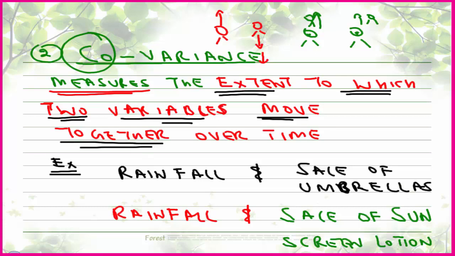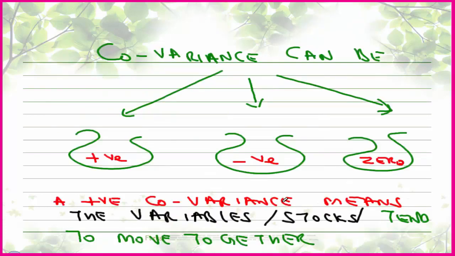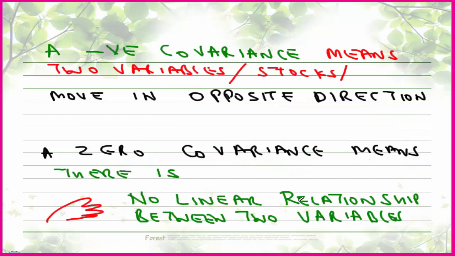So just see the next page, I have given the explanation. Covariance can be positive, covariance can be negative, covariance can be zero. My dear friends, please sit straight and please write down in your register, because only then will it help you clear your examination in the first attempt. A positive covariance means two variables are moving in the same direction. A negative covariance means two variables are moving in opposite directions.